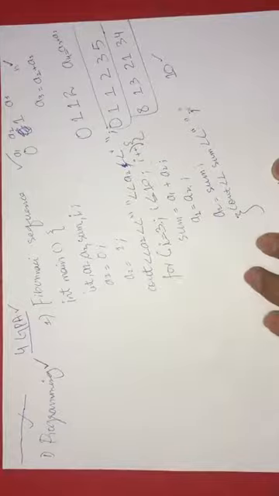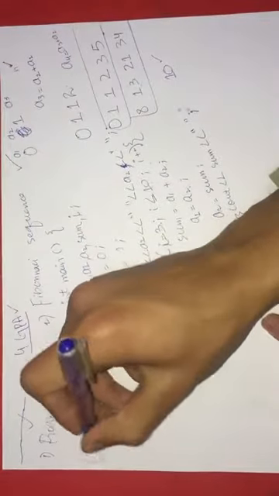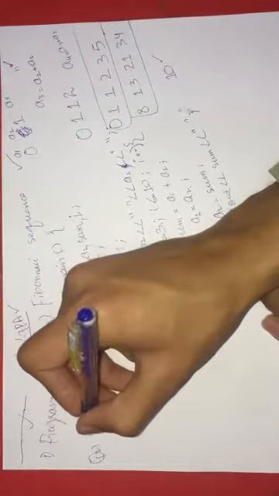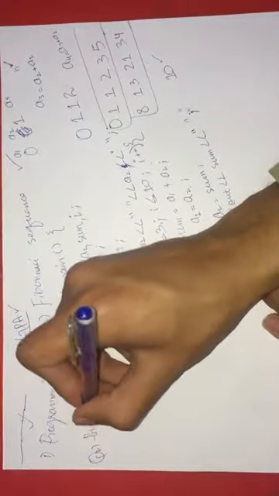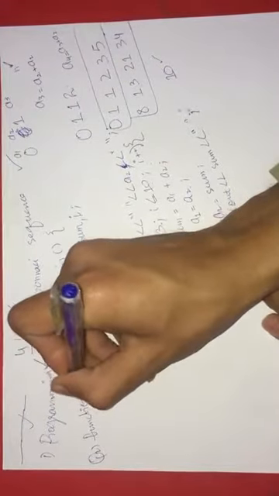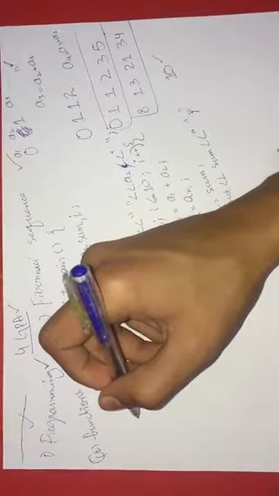Now our second question was to write why we use functions, so the importance of functions in programming, the advantages.